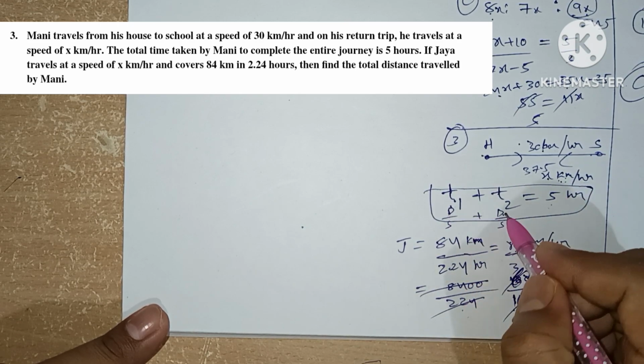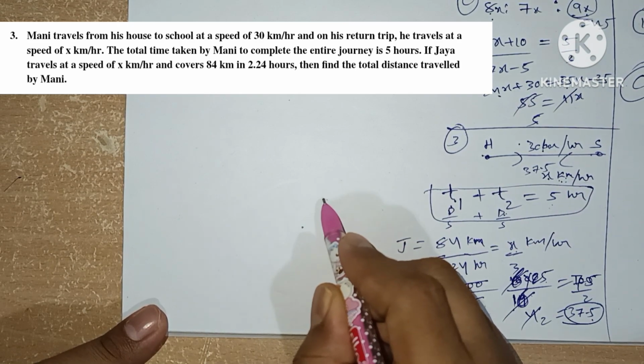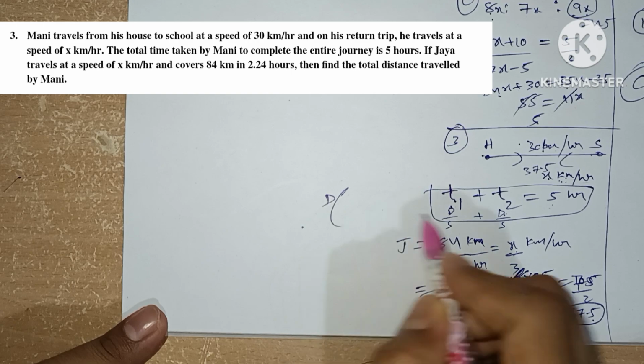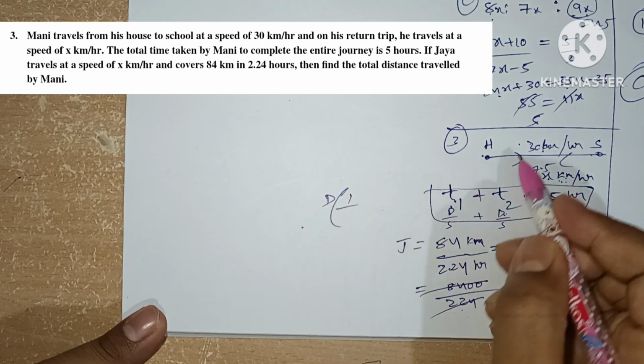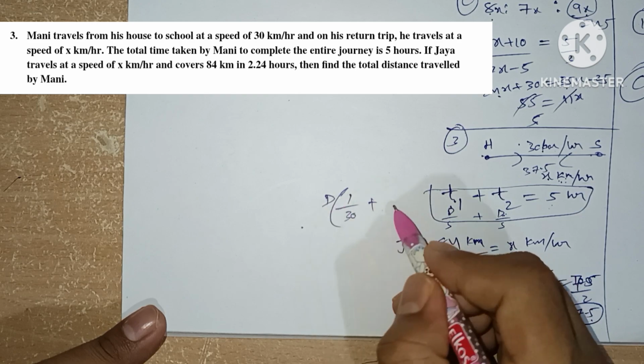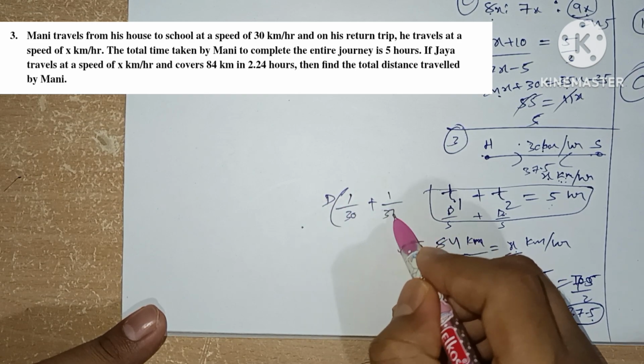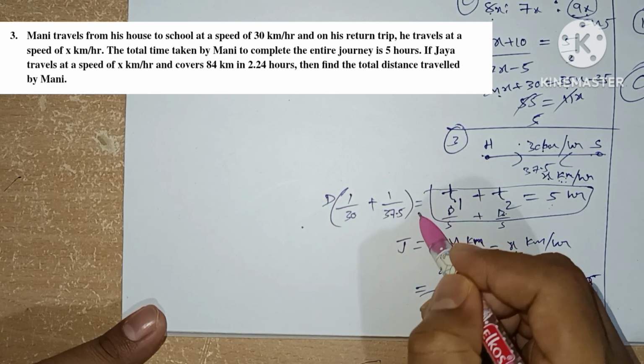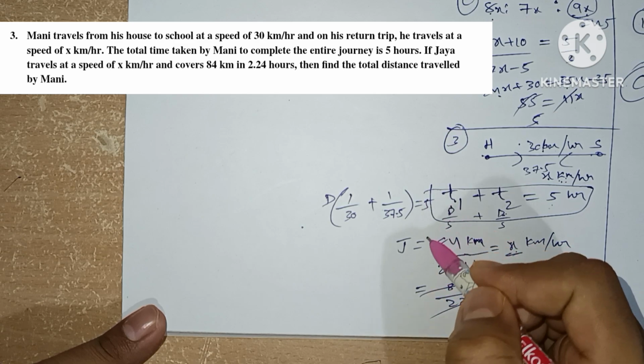Now we need to find the value of d. We don't know the distance, so we take d common: 1 divided by speed, which is 30 here, and another time d is taken common, so here will be 1 by 37.5. The whole journey is completed in 5 hours.